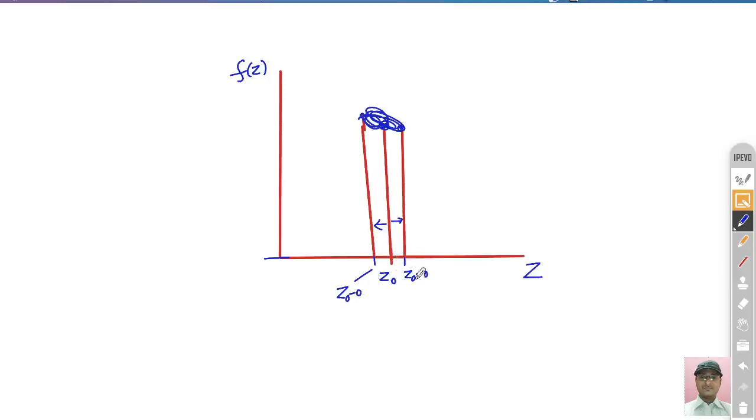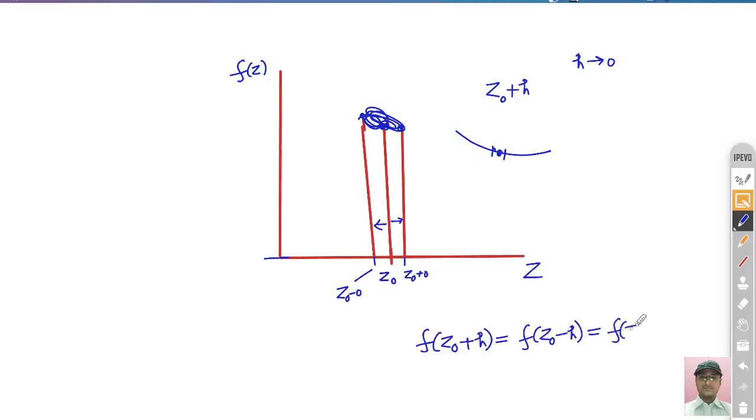You know z0 minus 0, in most of the books it is represented like this, z naught plus h. h is a very small value close to 0. So if you want to find out the continuity of this function, if you move on the left and right, it will not be three different points, left, right or itself, right. We can represent it as we have represented, z naught plus h, right side limit, left side limit, and the value at that point. These are not three points but the same point. This means that this will become continuous.